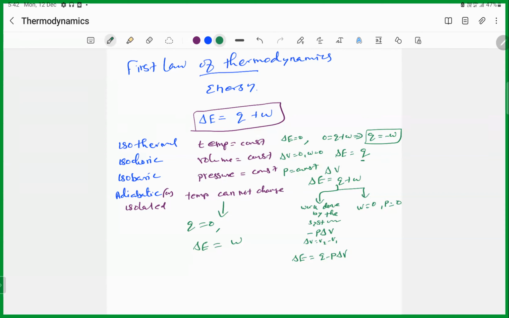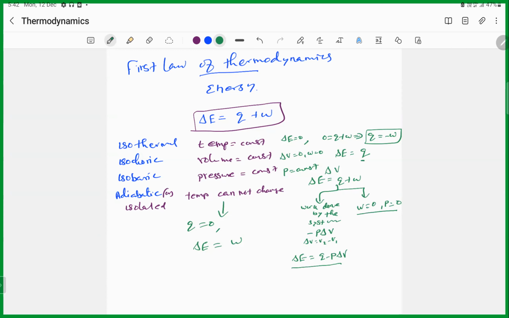It is right. For the isobaric process, you have constant pressure. Then when the gas expands against the constant pressure, work is done by the system. Another case is if the gas expands in a vacuum. So we have two things.